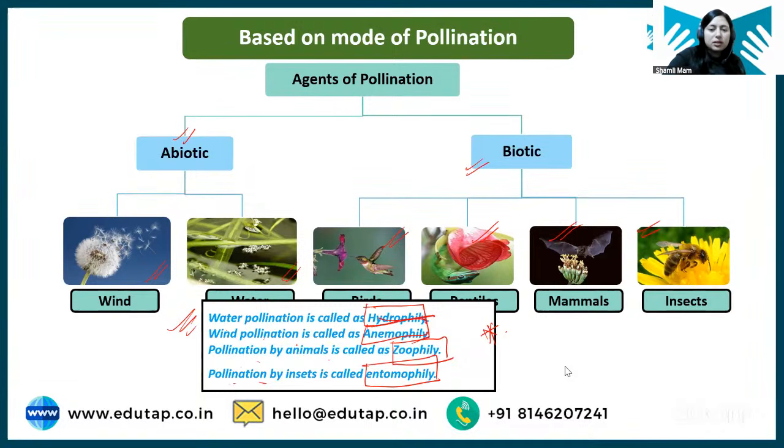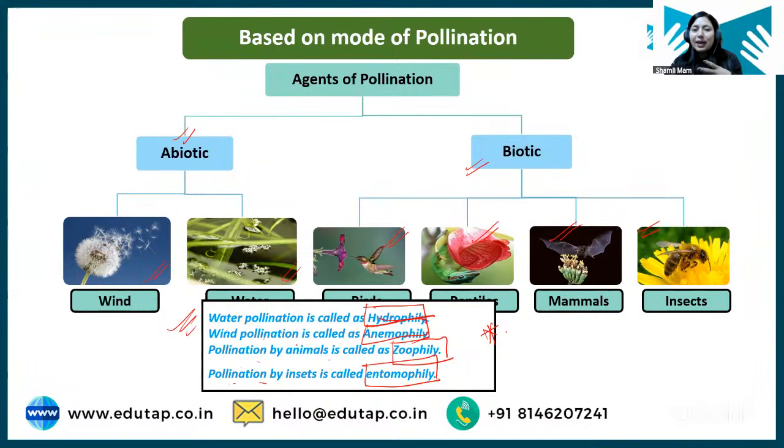Sometimes there are conditions where a flower has only the male part and another flower has only the female part. In that case also, cross pollination is required. There are so many factors due to which self pollination and cross pollination happen. We don't have to go into that detail, but understand that cross pollination happens when the flower has only one reproductive organ, either male or female.